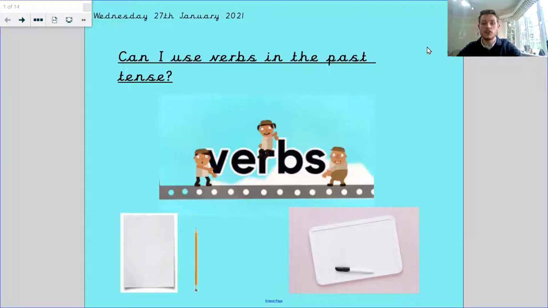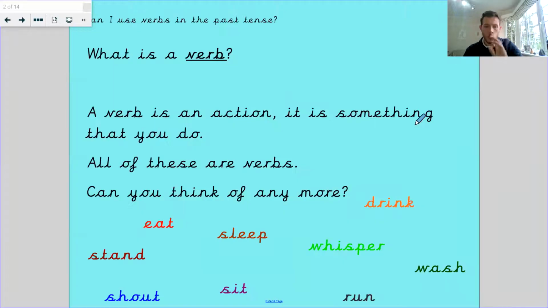What you're going to need for this is your pencil and some paper, or your whiteboard and your whiteboard pen. That's what you're going to need for this. And we're still talking about verbs. Now, last lesson was a little bit tricky, but we're still going to be able to talk about verbs, looking more into them now. So what's a verb?